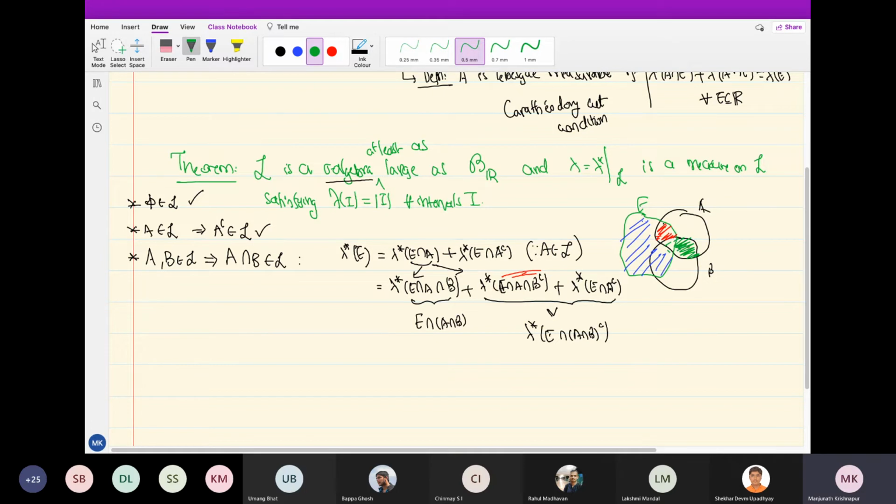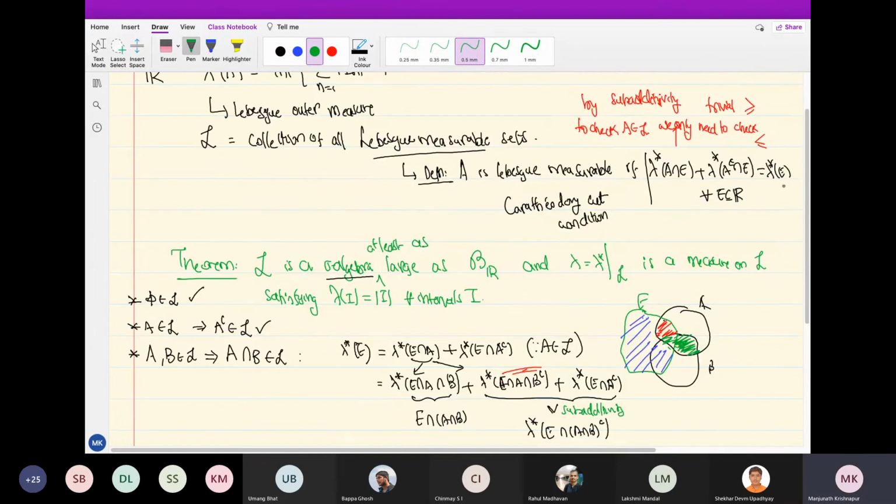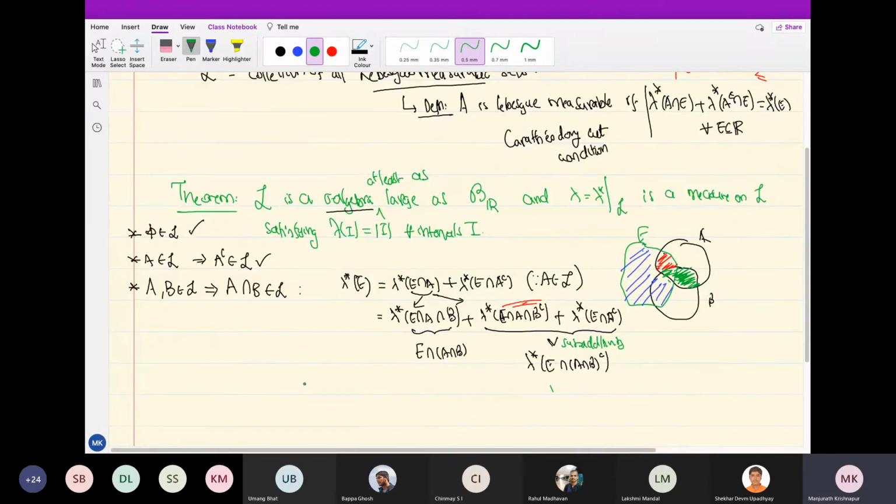So A intersection B is here. So the part of E which is not there is exactly this red part and the blue part together. But their union is this. Therefore, by subadditivity, their sum is greater than or equal to this. So what this shows is lambda star E beats the sum of these two. So this is less than or equal to, which is what we needed to show. So this implies that A intersection B belongs to L.